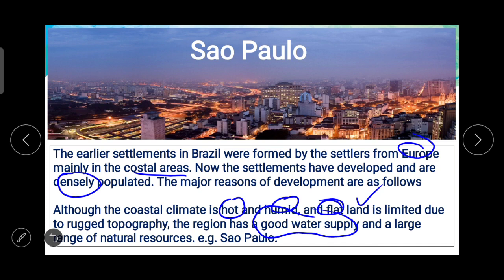For example, Sao Paulo. So whenever there is any kind of settlement or people thinking about settling somewhere, always keep in mind that the first thing in their mind is about the natural resources. And here in Sao Paulo, though the coastal climate is hot and humid and flat land is limited due to rugged topography, the region has a good water supply and a large range of natural resources, so that one can find densely populated areas there.